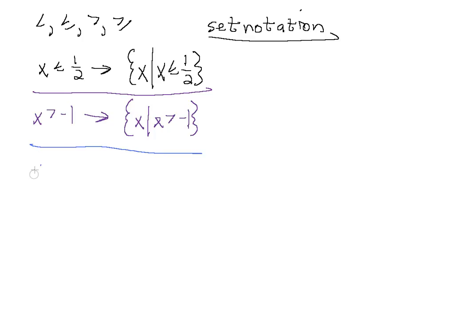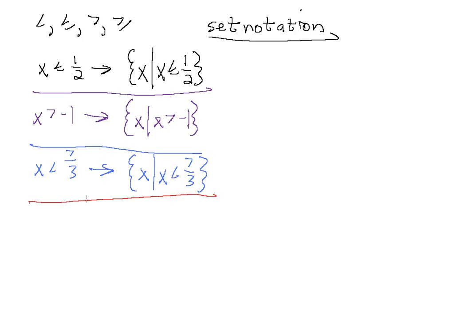Let's say we have the inequality x is less than 7/3. We want to write the set of all values x such that x is less than 7/3. Let's look at the next one. Let's say we have x is greater than or equal to 4, and we want to write this in set notation. So we have the set of all values x such that x is a real number greater than or equal to 4.